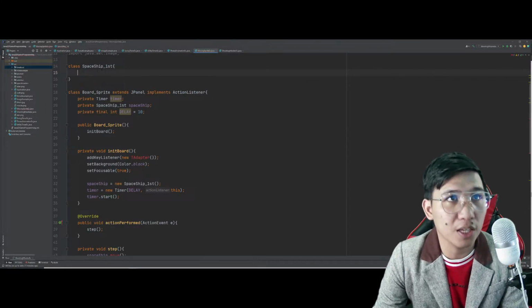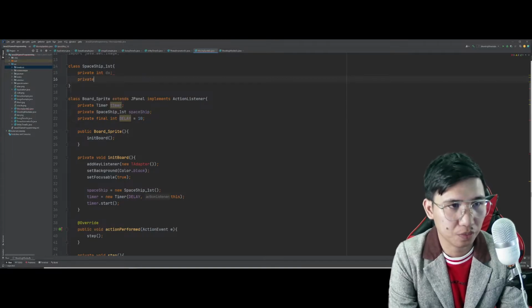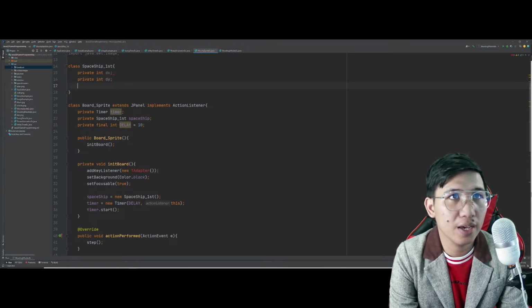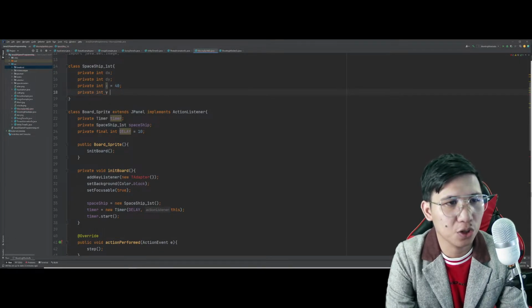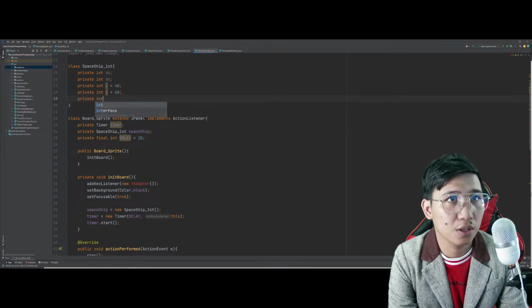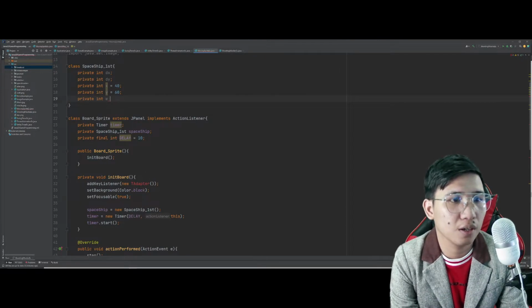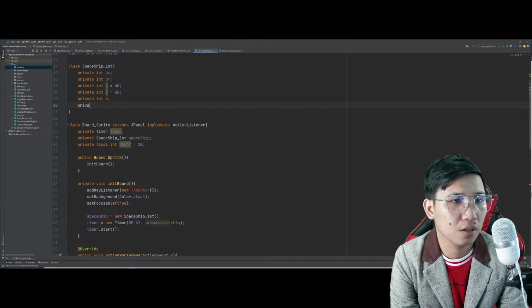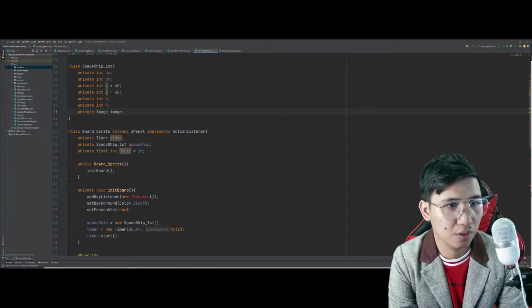Ibig sabihin, this is an entirely new object and we will try to implement the following, especially its properties. So, meron tayo ditong need na i-declare na position ng X, position ni Y, initial position ni X, which is 40, initial position ni Y, which is 60, tapos, the size, and the image itself.